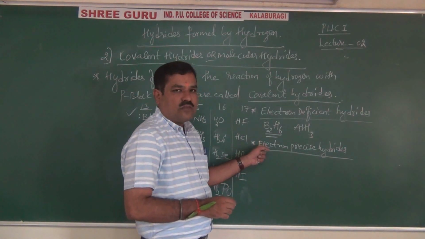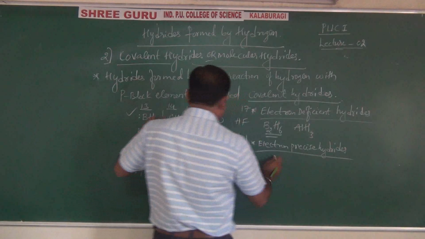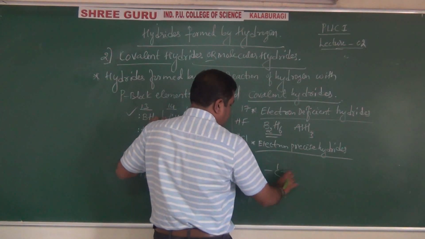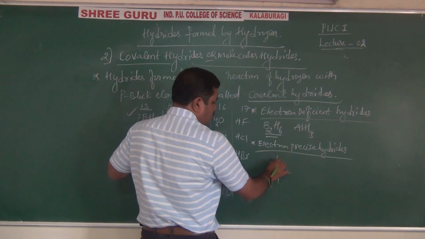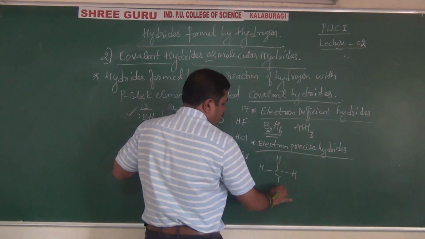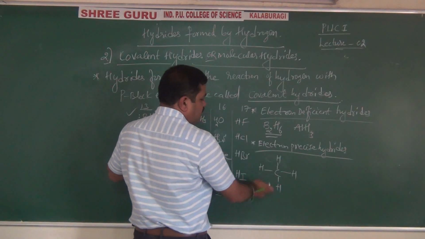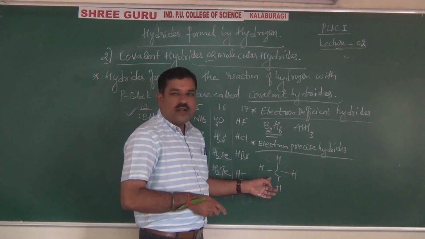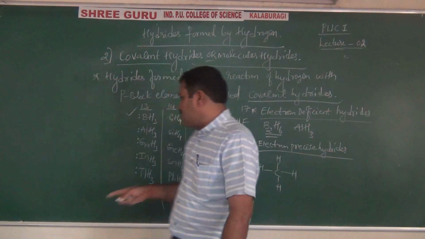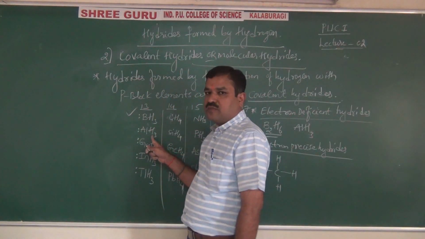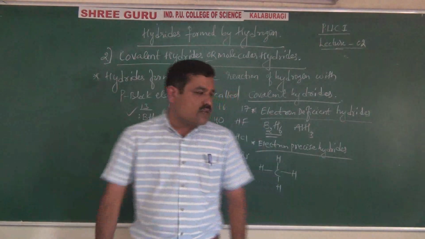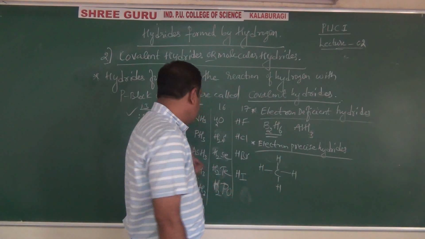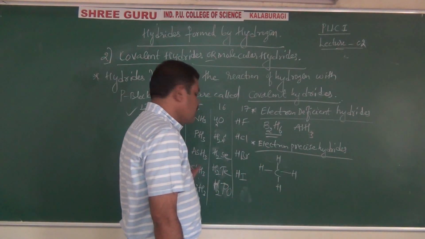These are called electron precise hydrides. Best example, methane, all group 14 elements again. Methane is tetravalent, you know, students. How many covalent bonds are there? Four, CH4. It has equal electrons and equal hydrogens. That's why it is called an electron precise hydride, whereas here one hydrogen is deficient. That's why that element is trivalent and this is tetravalent. Best examples of electron precise hydrides are methane, silane, germane, stannane.